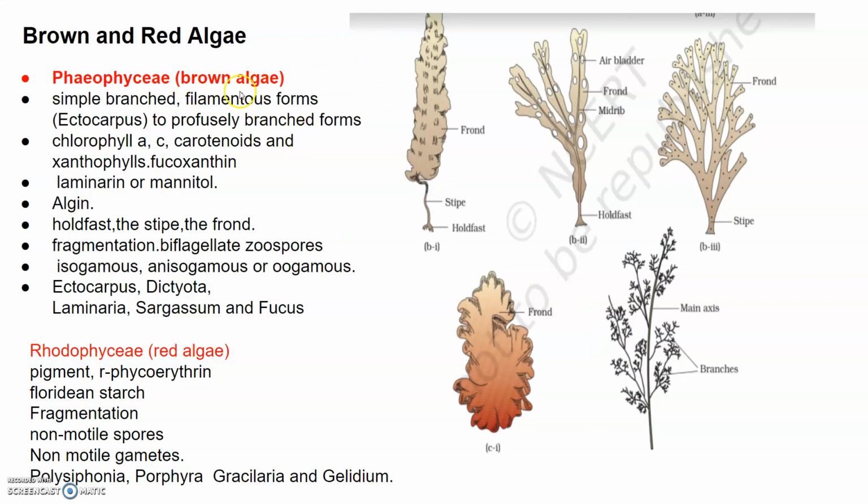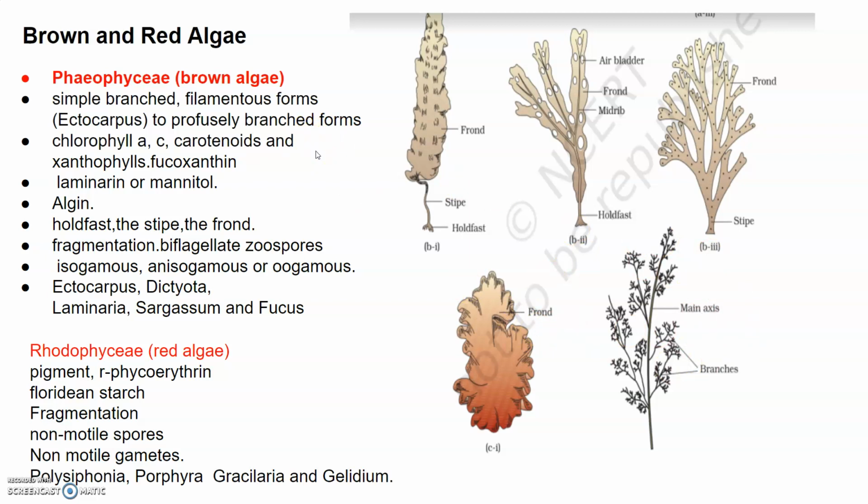Brown and red algae. When we talk about brown algae, these are the members of the Phaeophyceae or brown algae. They are generally found in the marine habitats, and they show great variation in the size and form. They may be simple, branched, filamentous like Ectocarpus, or they may be profusely branched. So branches are there. Then we come to the pigments.